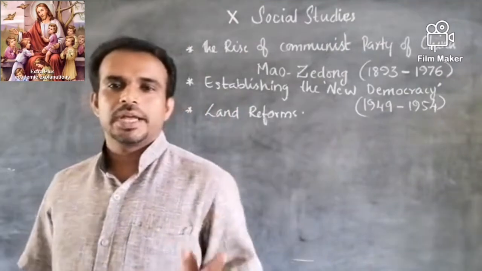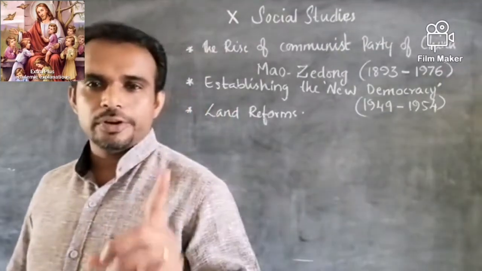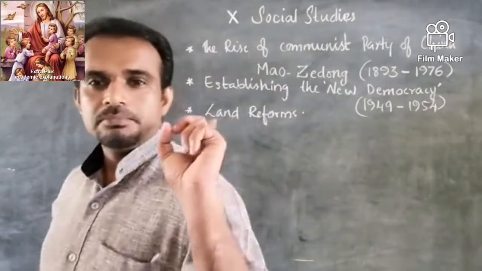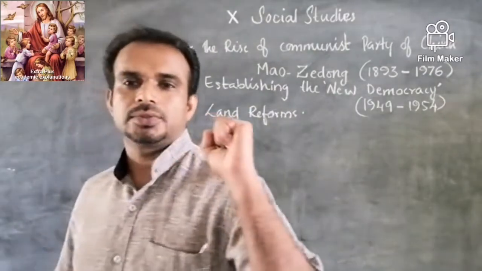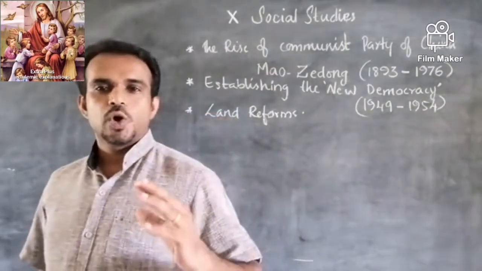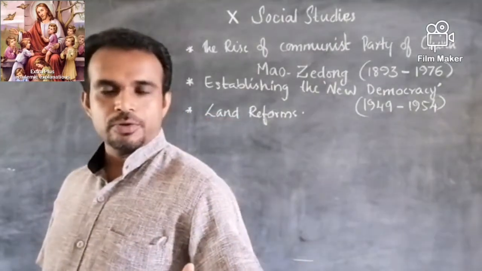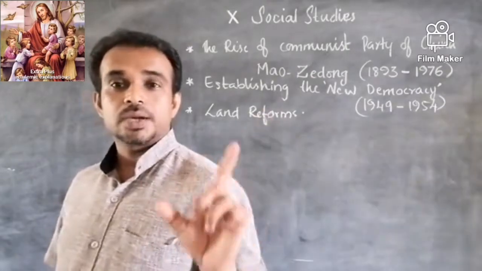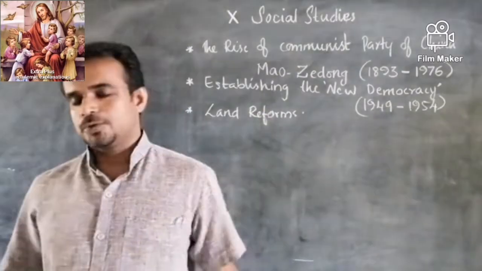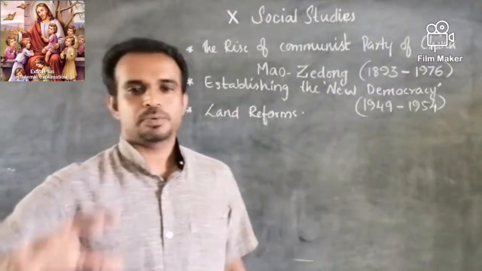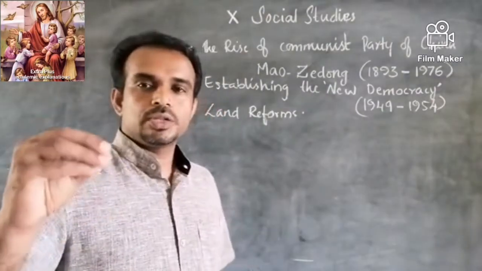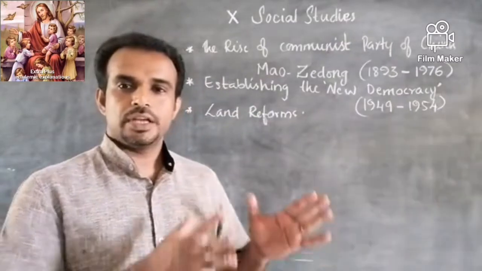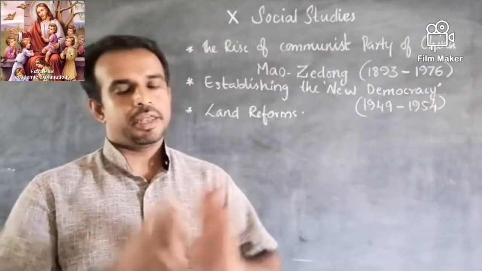So people got an idea that this man has got a fire. This man has got a program. This man has got some plans. So he got himself established as a powerful leader through that long march, around 6,000 miles. And through that long march, they established themselves in their new base of Yan'an.